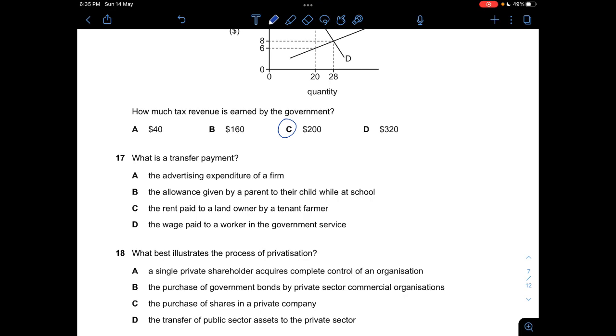And 17, what is a transfer payment? So a transfer payment is basically a payment given to someone but no production takes place. So A, it says advertising expenditure, which is wrong. And B, allowance given by a parent, would be correct, because the child receives the money without producing anything, without being in an occupation or whatever. And C, the rent paid to a landowner by a tenant farmer, is not a transfer payment. This is rent paid because you're using the land. And then D, the wage paid to a worker, that person is producing something, is doing work, so D is not correct, so the answer is B.